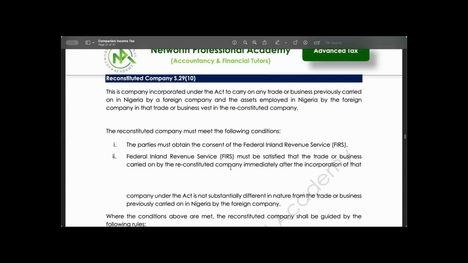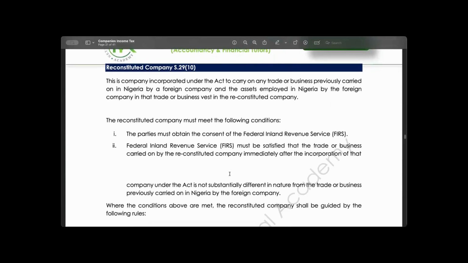Now, what are the conditions for this reconstituted company to be able to sell the assets? Number one, we said the company must also obtain the consent of the Federal Inland Revenue Service before you can do that. Number two, the Federal Inland Revenue must be satisfied that the trade or business carried on by the company immediately after the incorporation of that company under the Company Income Act is not substantially different in nature from the trade or business previously carried on in Nigeria by the company.